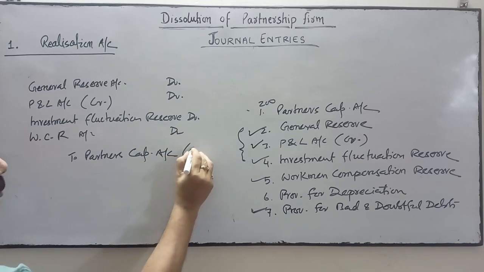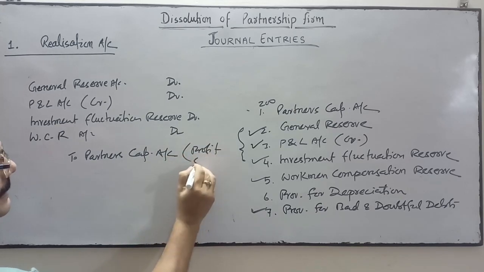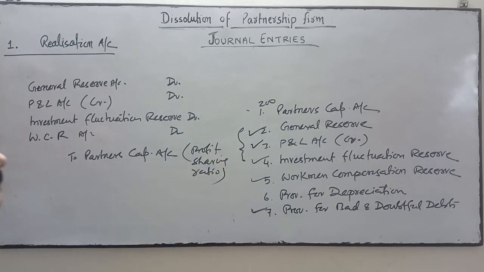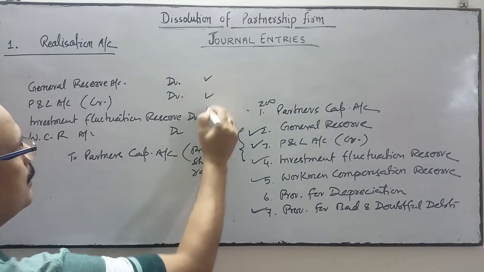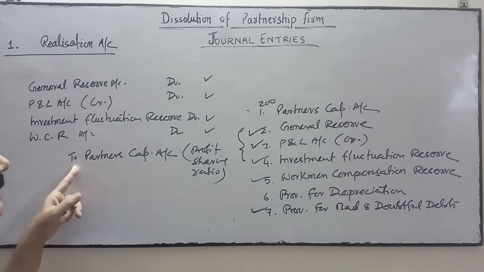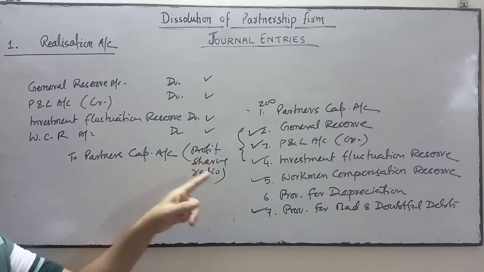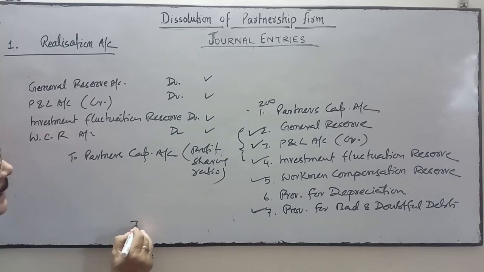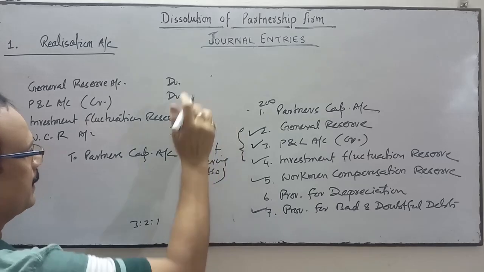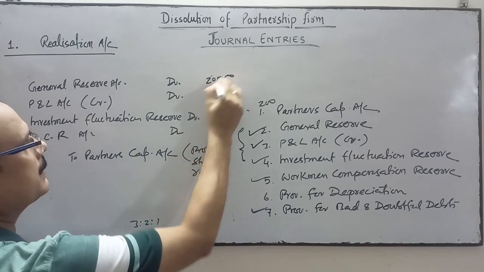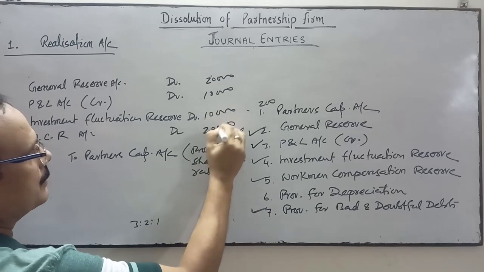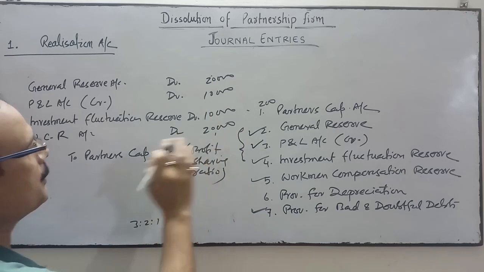so in which ratio? Profit sharing ratio. This amount will be divided between the partners in their profit sharing ratio. Suppose the profit sharing ratio is 3:2:1, and here the figures are 20,000, 10,000, 10,000 and 20,000. So it is 60,000, so 60,000 will be divided.